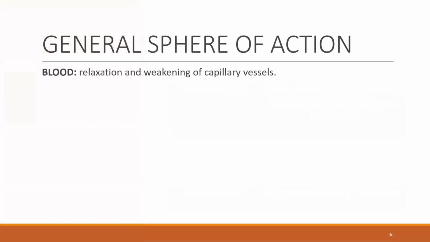So coming to the general sphere of action. Through our undergraduate knowledge, we all learn Compositae especially through Arnica, because Arnica is one of the main remedies in Compositae, especially when it comes to injury. And we have learned that the majority of the plants have a particular sphere of action on the blood vessels. So what does it do on the blood vessels? It causes a relaxation and weakening of the capillary vessels.